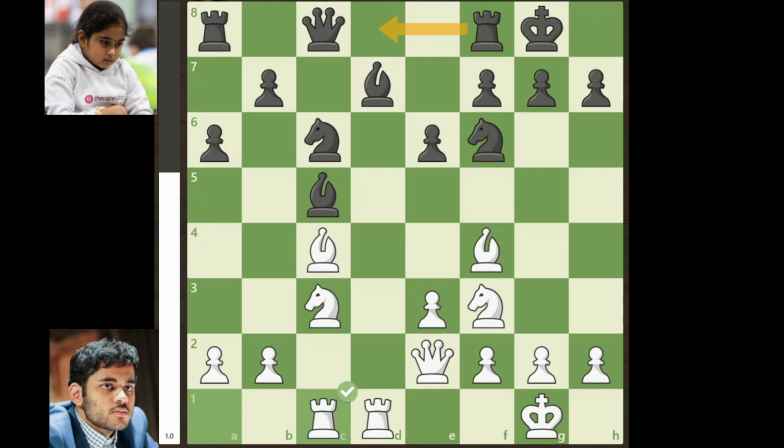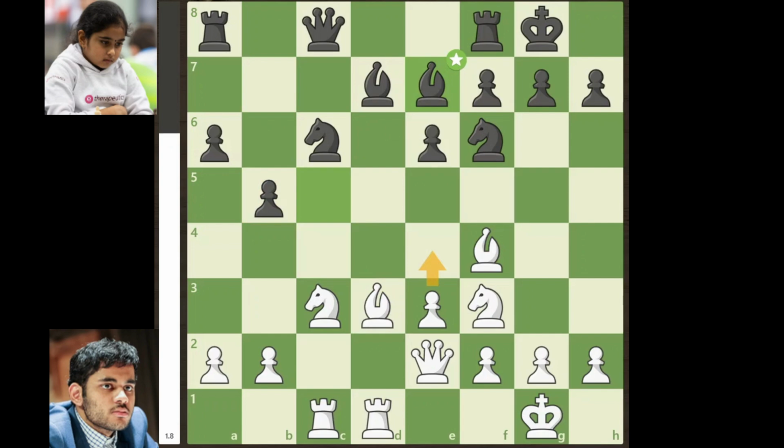So the right continuation here for Bodhana to minimize the damage is to move the rook to d8. But in the game, she goes for b5 and this is a mistake. And after this move, Erigaisi's advantage increased further to +1.7. And he continues with bishop to d3, bishop to e7.